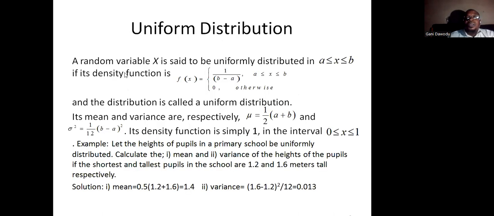Uniform distribution. A random variable x is said to be uniformly distributed in the interval (a, b) if its density function is given to be this. The mean is this, and the variance is that. Example, let the heights of pupils in the primary school be uniformly distributed. Calculate the mean and variance of the heights of the pupils if the shortest and the tallest pupil in the school are 1.2 and 1.6 meters tall, respectively. The mean will be half of the sum of the heights of the shortest and the tallest. And the variance will be 1/12 of the square of the difference between the two.